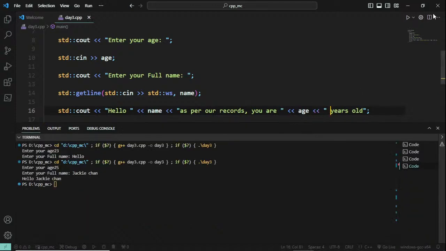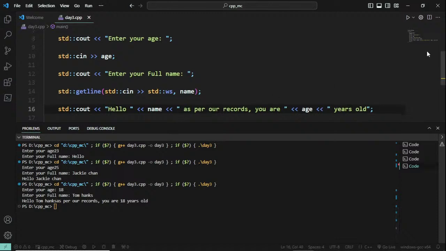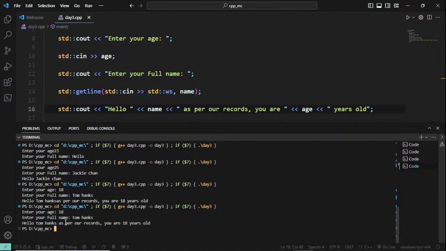So this is fine, right? Beautified. I'll run this, enter the age 18. I'm going to enter a full name, which is Tom Hanks. Hello Tom Hanks. I need to add a space here so that it will be proper, right? Hello Tom Hanks, and as per our records, you are 18 years old.